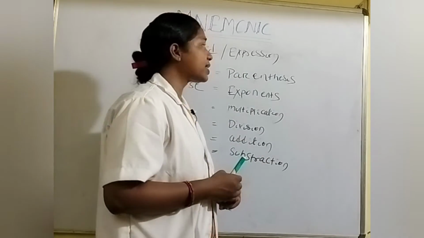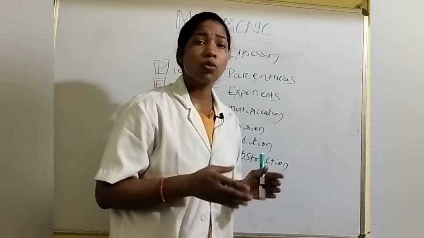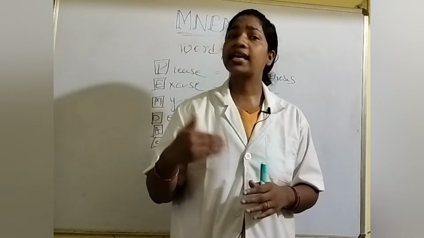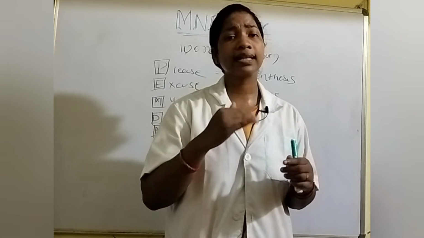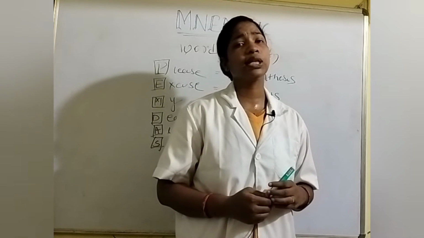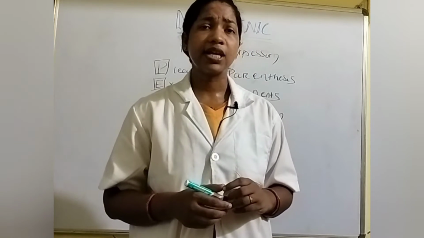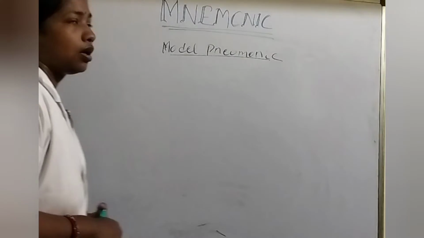That process is called expression mnemonic or word mnemonic. Here we take the first letter of each word, make a new different word, combine those new words into a new sentence, and from that sentence we get a hint. That is called expression or word mnemonic.